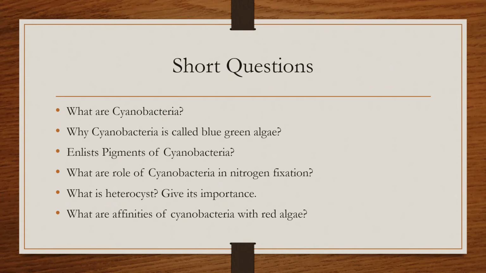What is heterocyst and give its importance? Heterocysts are those cells present in the filamentous cyanobacteria which are a little bit differentiated from all of the other cells. They are a little bit bigger in size than the other cells. Their content is transparent, and they have nitrogen fixing abilities.